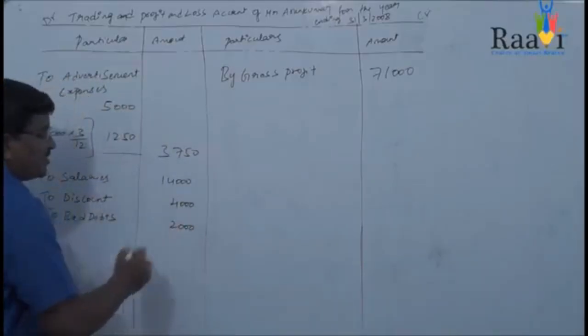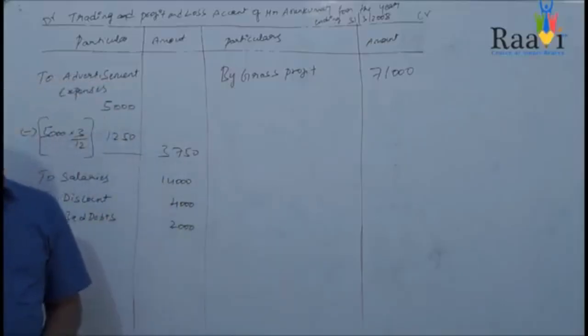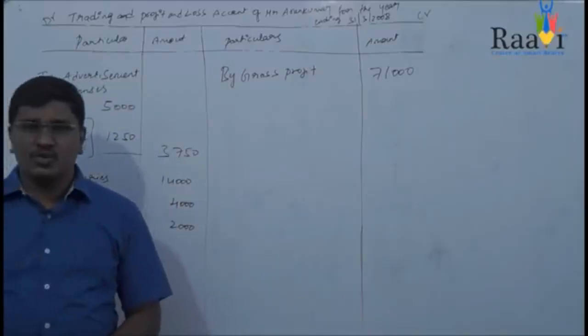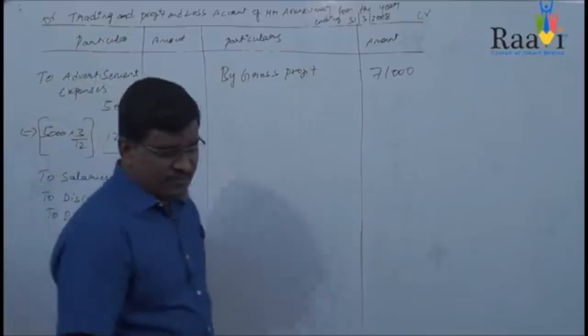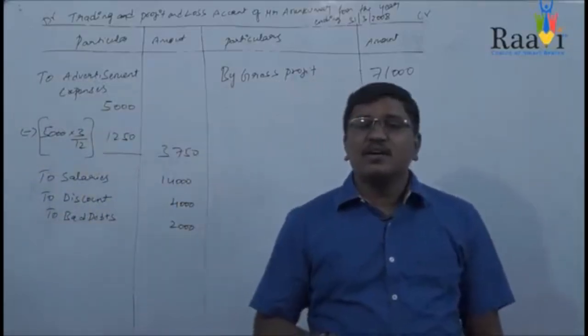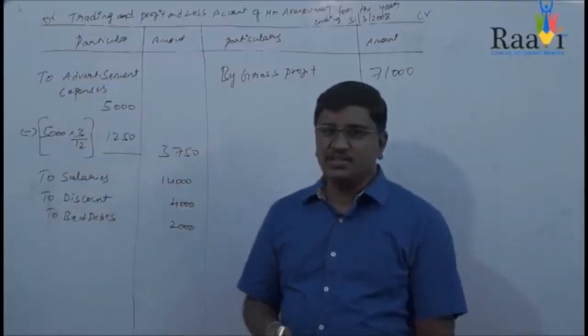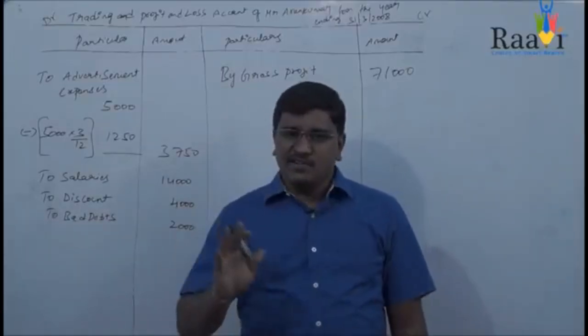Already we discussed that there is an adjustment regarding this bad debt, that is make a provision of 5% on debtors towards doubtful debts. Normally, in the concepts of accounting, you can find an important concept, that is the conservatism concept.